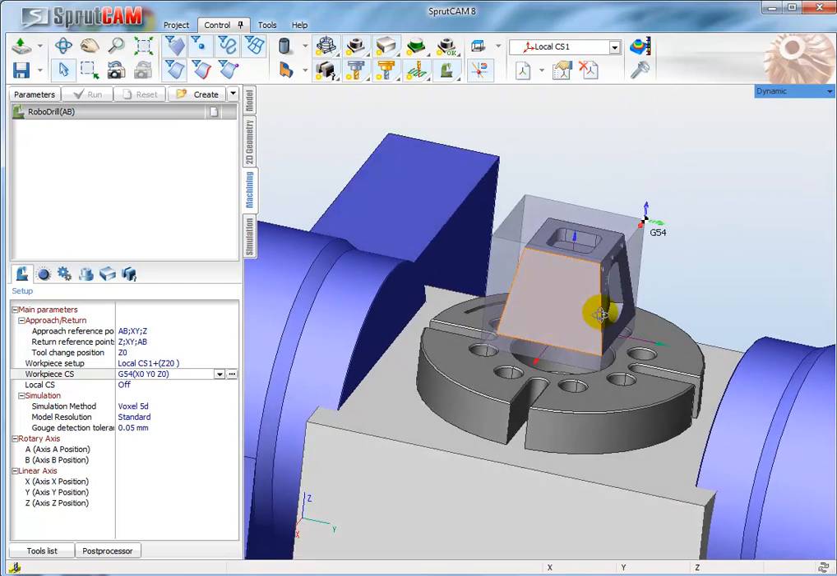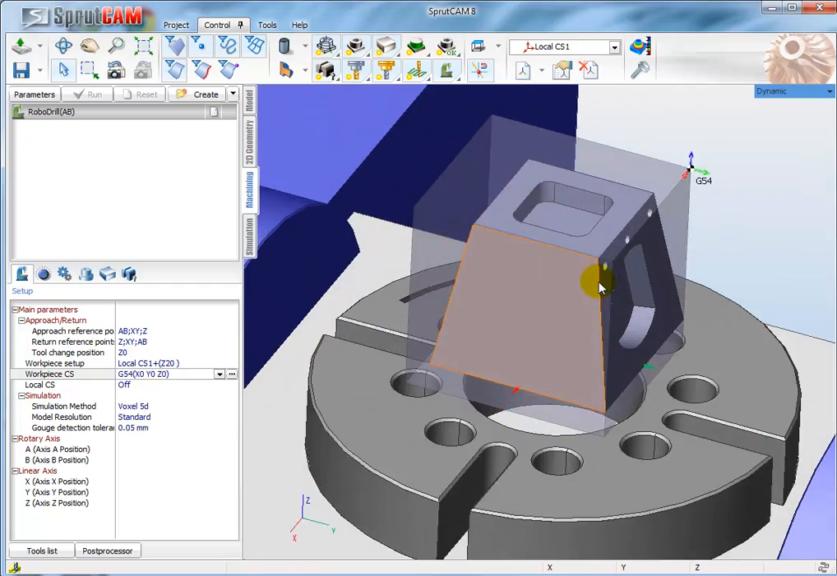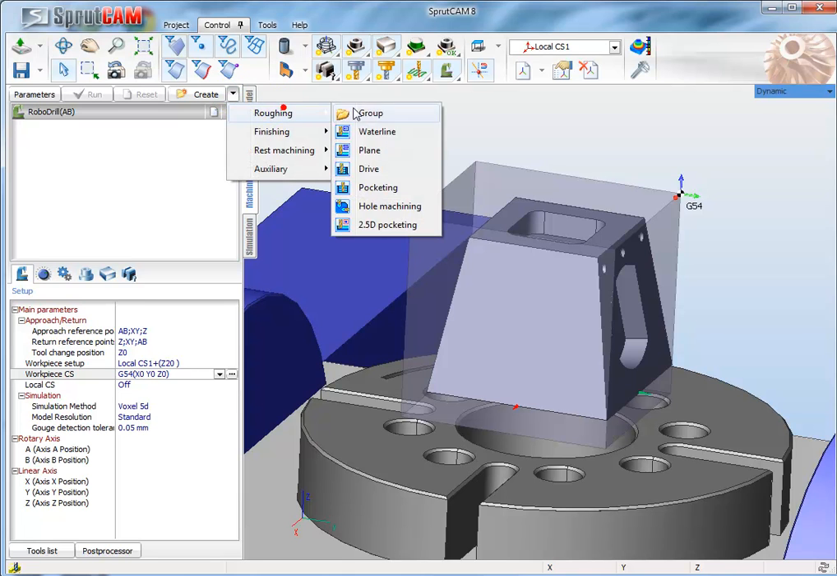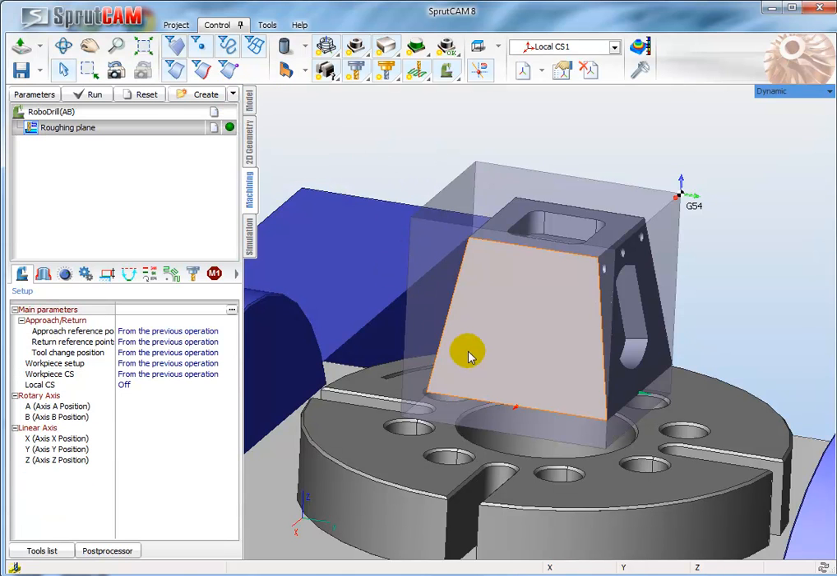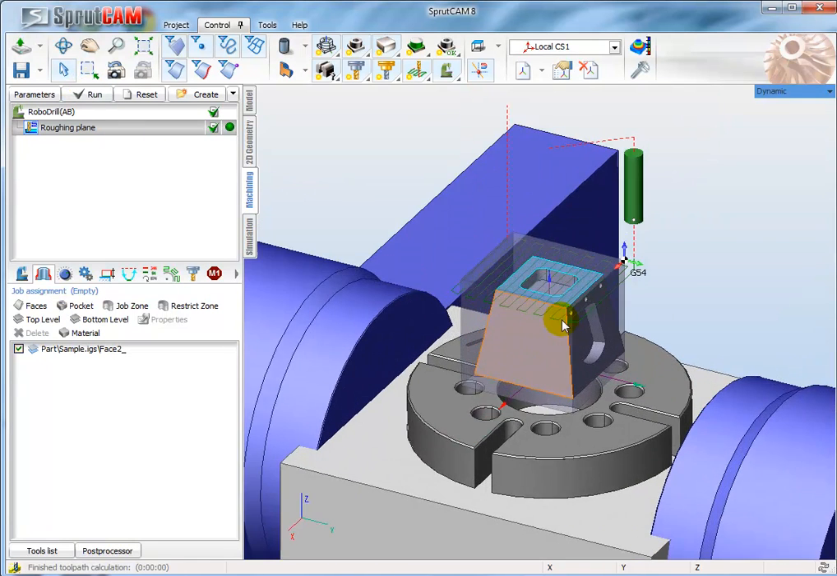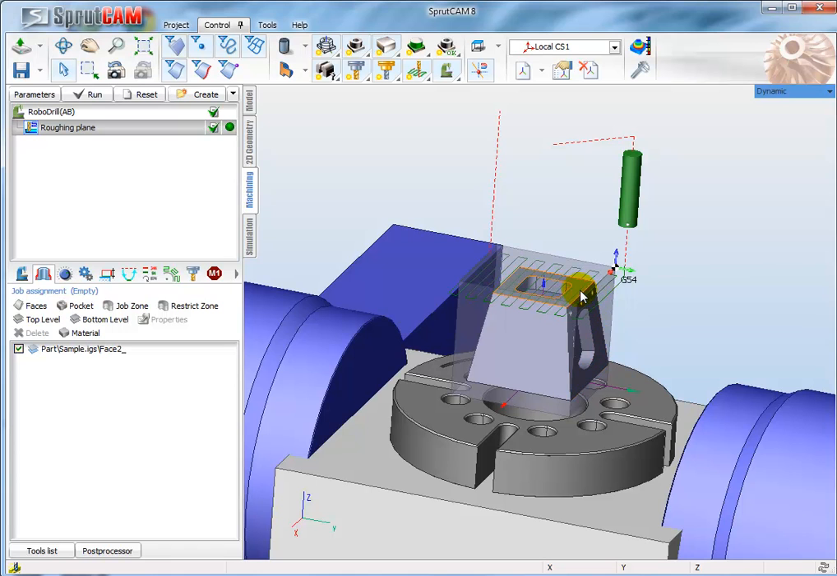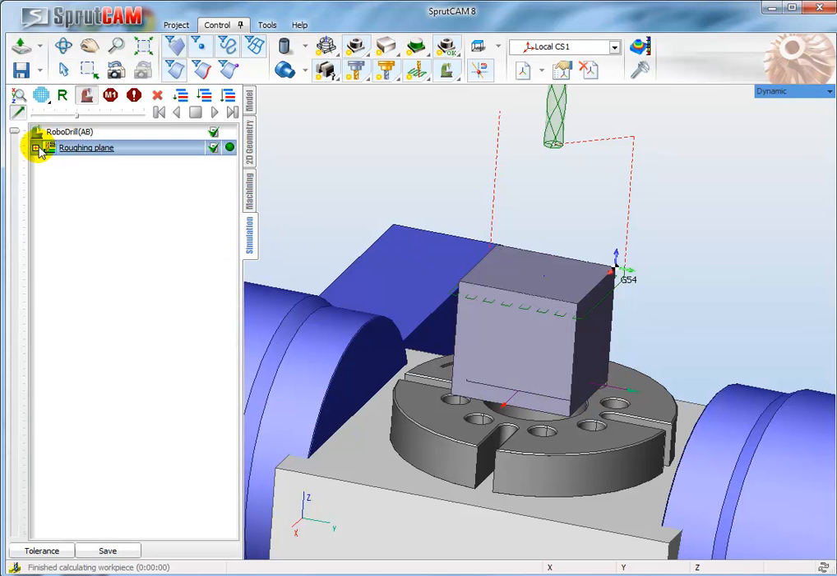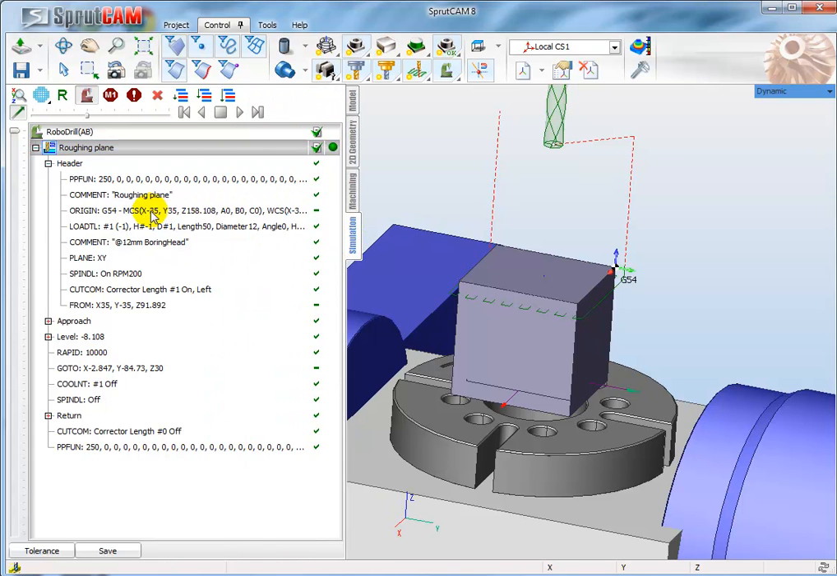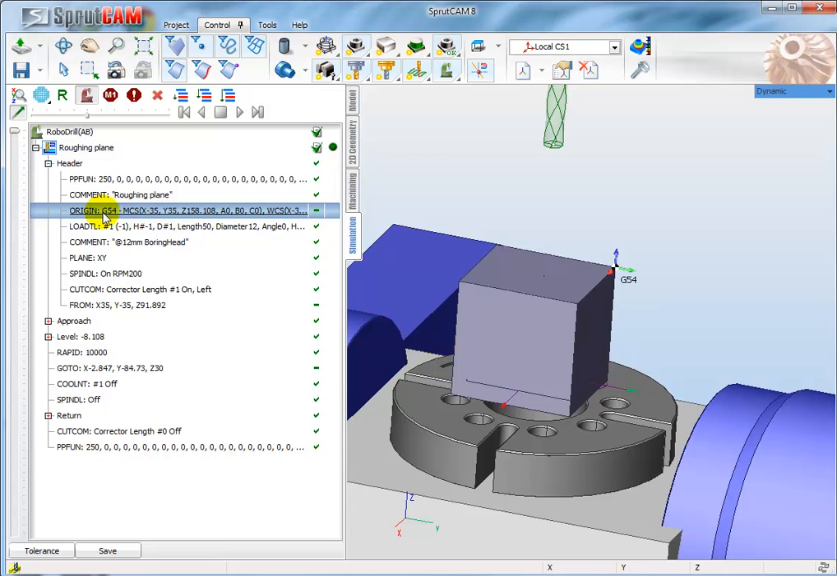Okay, well, so the first machining I would like to perform is machining of the top face. To do it, I create a roughing plane operation and add this face as bottom level. Calculate the toolpath. Well, very good. Let's look at the toolpath. We can see in the header this coordinate system G54.